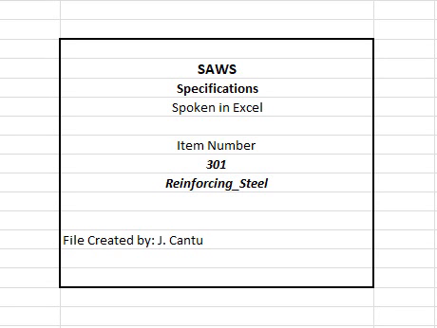301.1 Description: This item shall provide for the furnishing and placing of bar reinforcing steel for use in structures and other concrete items that require reinforcing steel as shown in the contract documents.